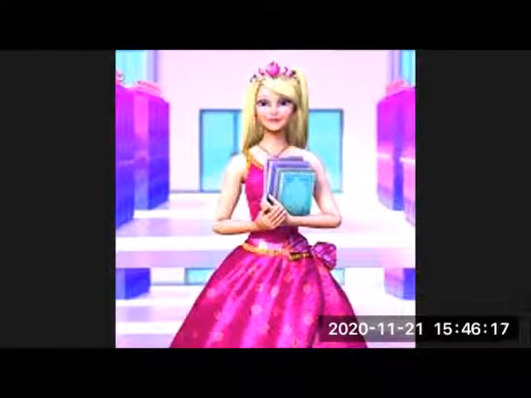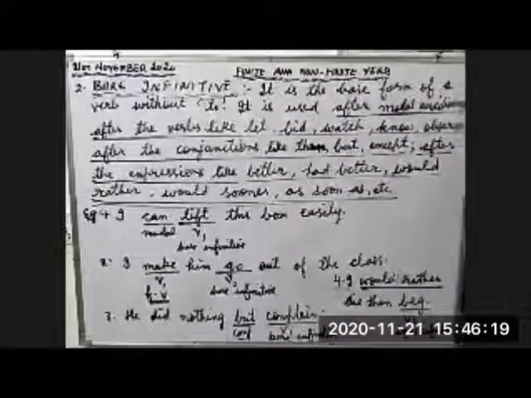So children, these are the 4 different uses of bare infinitive. In the first example, bare infinitive lift is used after modal. In second example, go, bare infinitive, it is used after the verb make. Then in third example, complain, it is used after conjunction. In fourth example, beg is bare infinitive, it is used after the expression would rather.